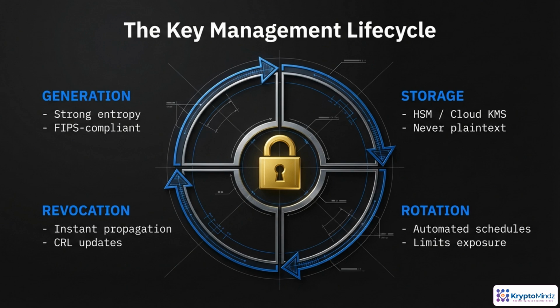In blockchain-based trust infrastructure, keys are the real root of trust, so their lifecycle matters more than any individual algorithm. Begin with generation. Use strong, verifiable entropy and FIPS validated modules so you can defend your keys in audits and, if needed, in court. Next is storage. Private keys belong in HSMs or cloud KMS services and should never appear in plain text outside tightly controlled boundaries or memory. Rotation limits blast radius. Automate it and tie rotations to events like role changes, key aging, or suspected compromise. Finally, revocation has to propagate quickly across all organizations, with CRLs or OCSP built into every policy decision point.